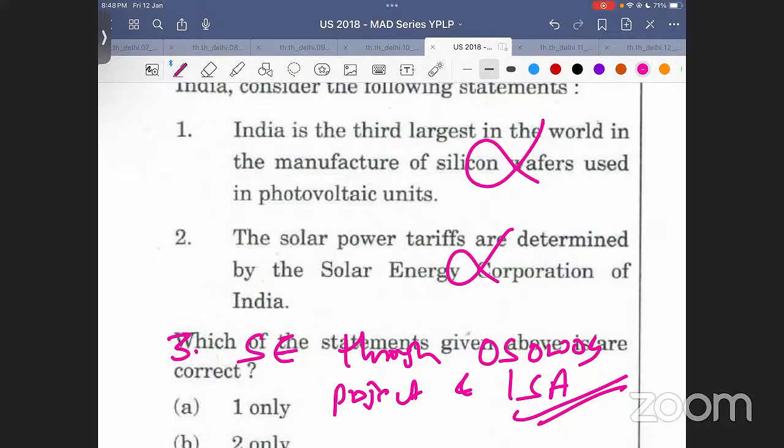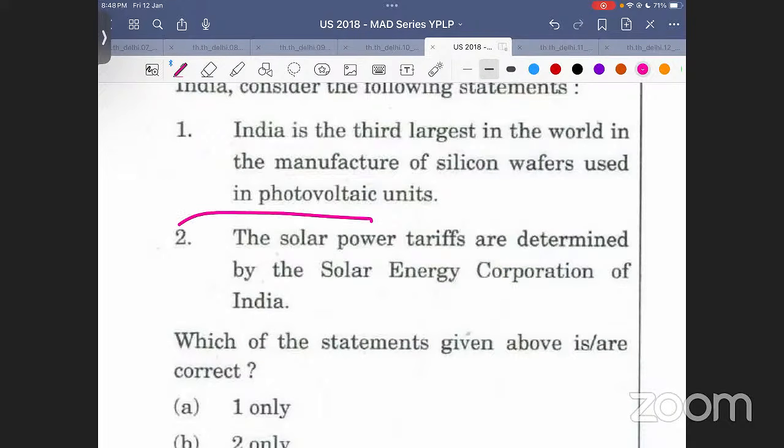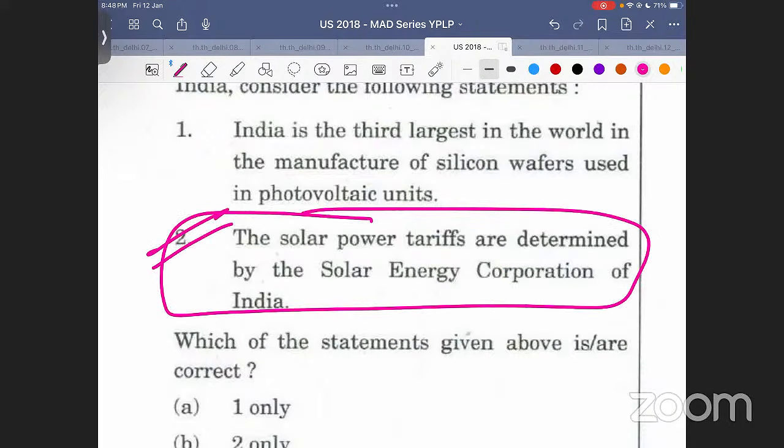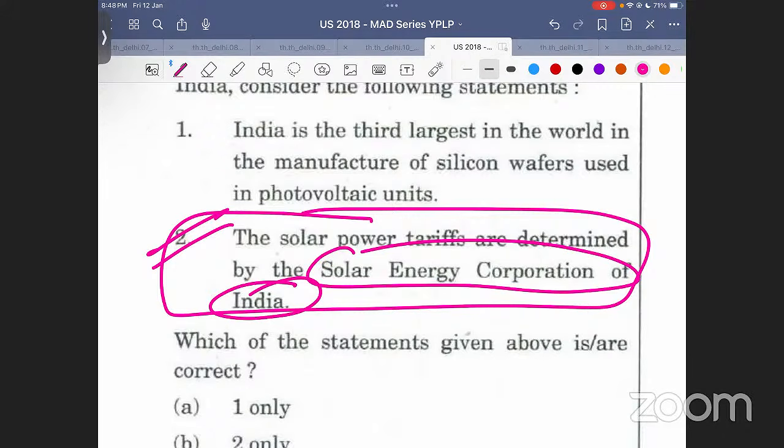हाँ, confusion उन लोगों को होगा ना. See, that is what I'm saying. Confusion. If you have not read it, if you have not read who decides solar power tariffs, why are you assuming that it will be some random organization whose name is given? Solar Energy Corporation of India doesn't decide solar tariffs, bhai. At max, what it will do is promote solar energy, promote solar power.